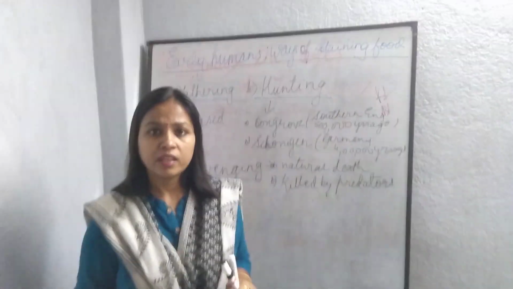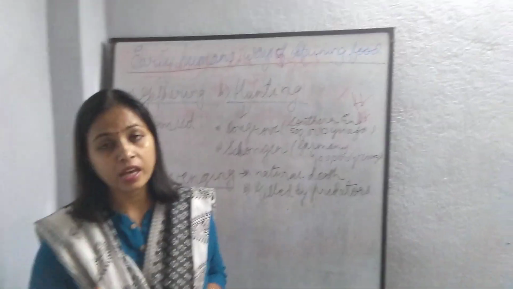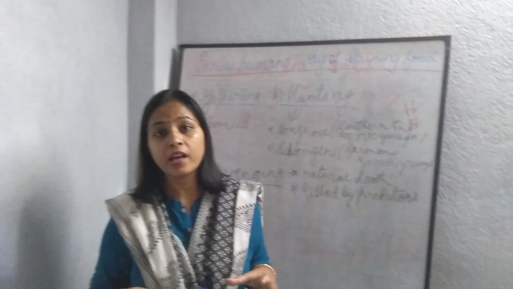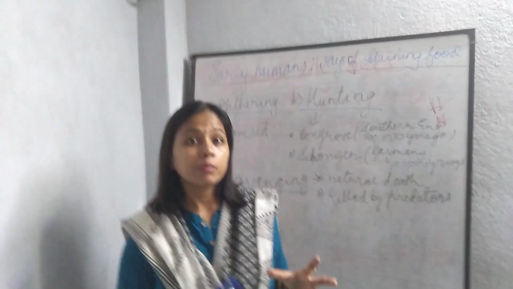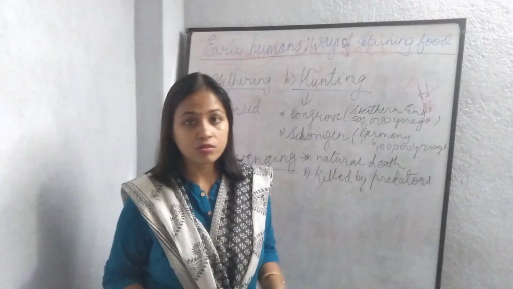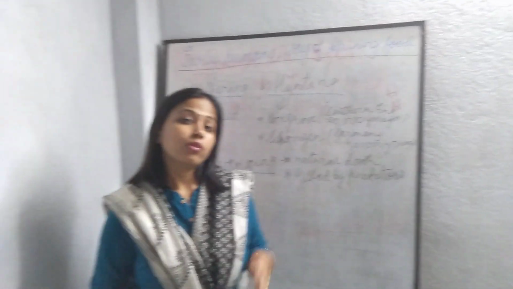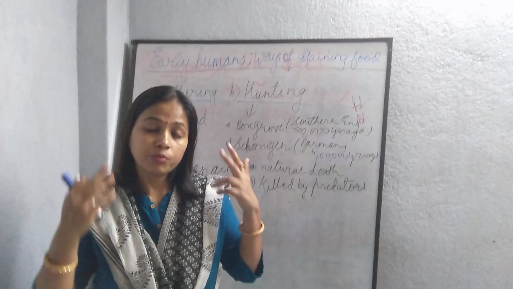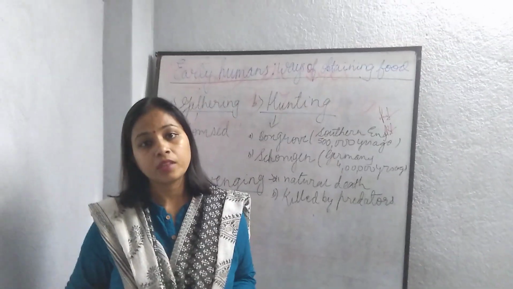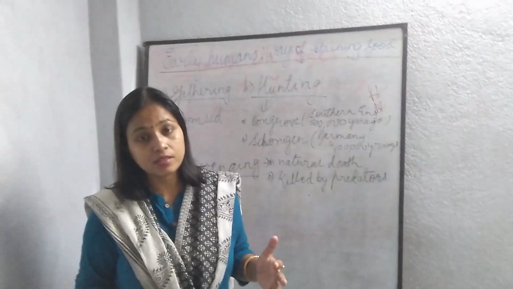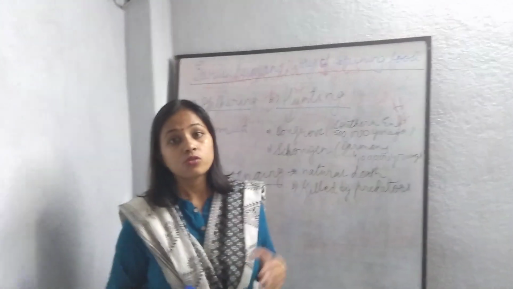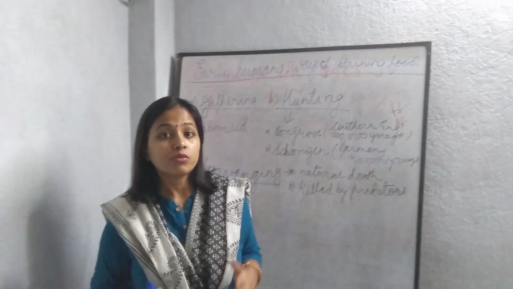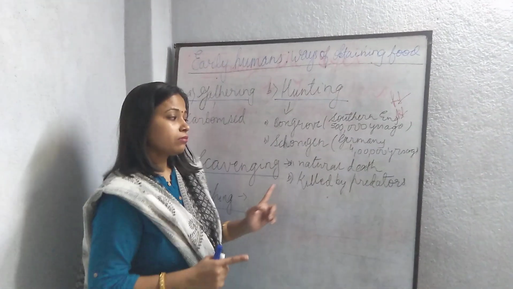For this they should have good tools, they should be bipedal. Quadrupeds could not hunt. When their backbone, hands, brain and thinking power had not developed, they could not do that, so till that date they used to scavenge.